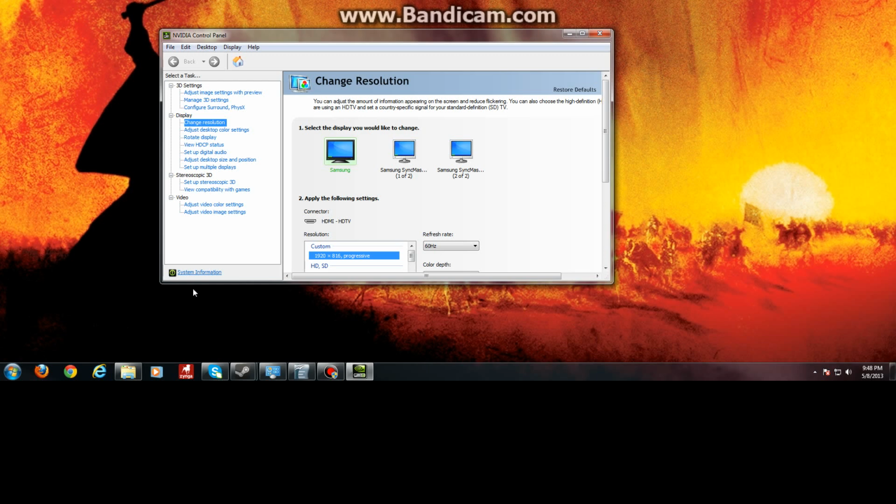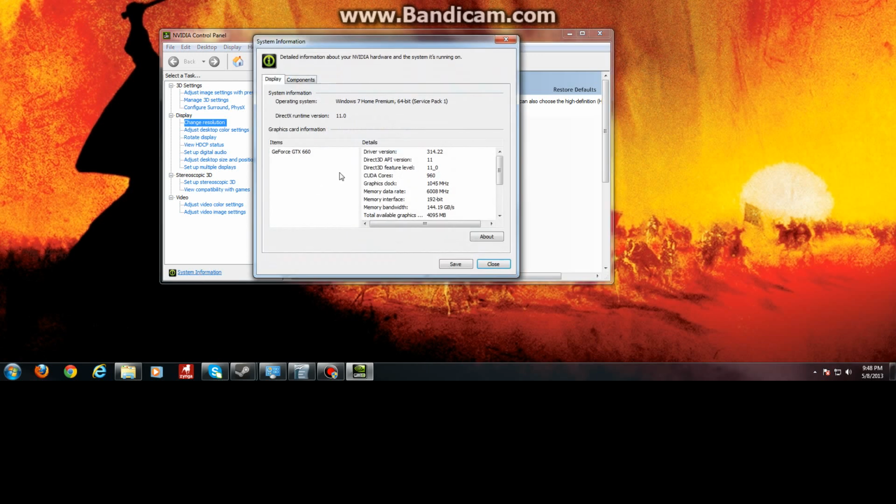The Nvidia drivers that I'm currently using are the 3.14.22. I don't often update my drivers unless I'm having issues with software that I'm currently using, namely games.